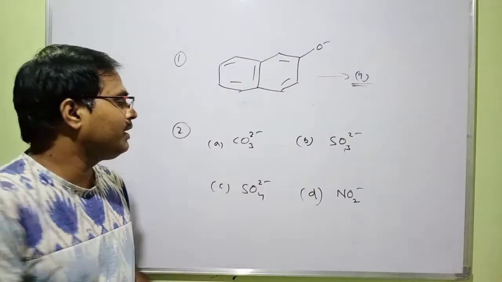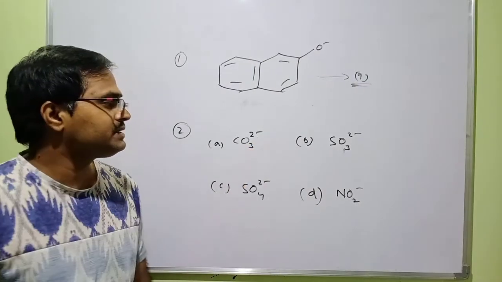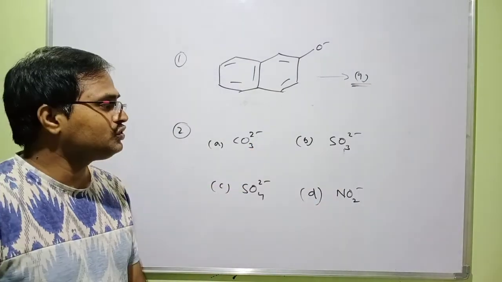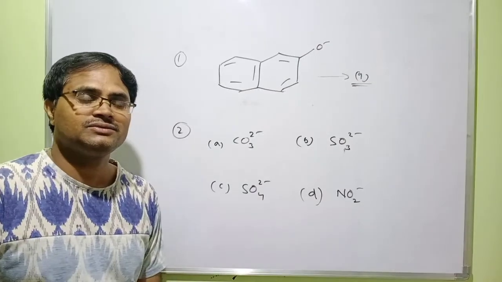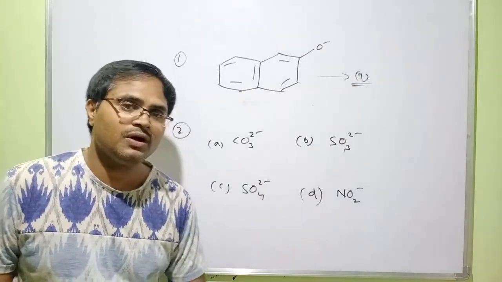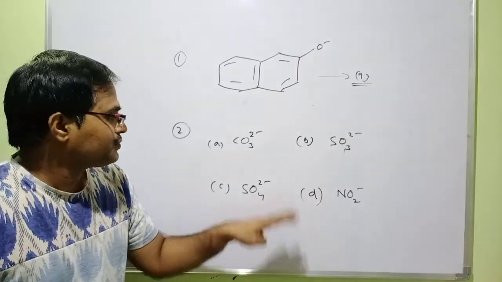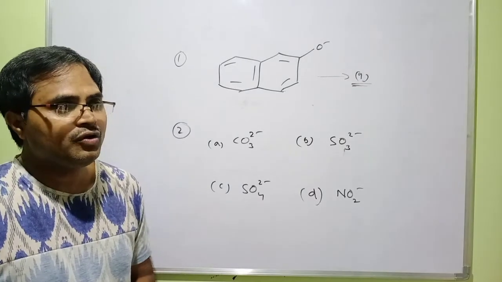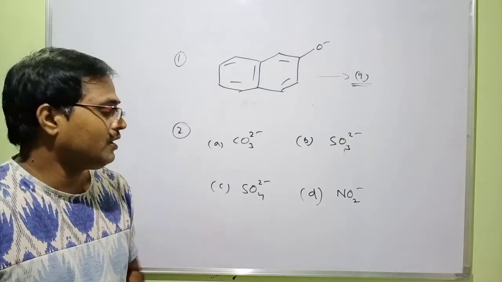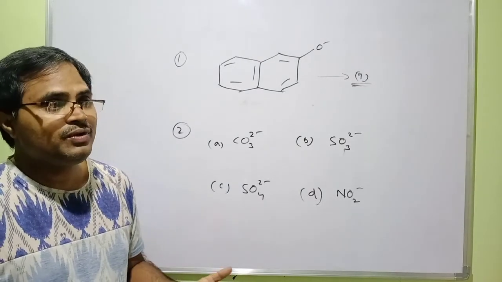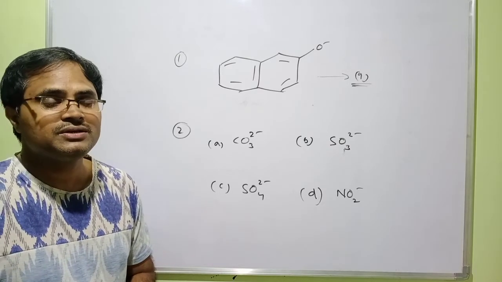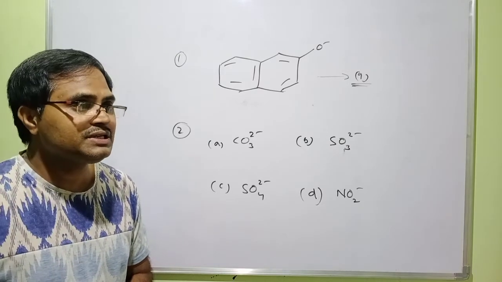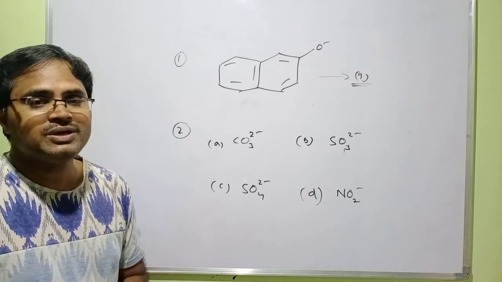Option A, carbonate ion, CO3 2 minus; sulfite ion, SO3 2 minus; sulfate, SO4 2 minus; and nitrite, NO2 minus. So I have given four ions. In these four options, try to find out which ion would be more stable. The stability we have to explain depending on the number of resonance structures.